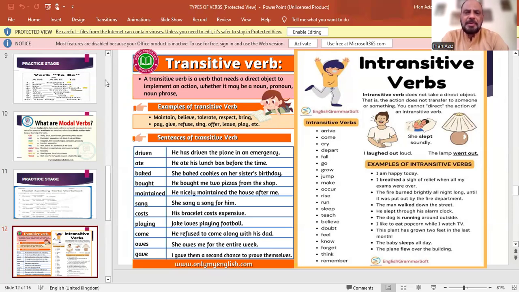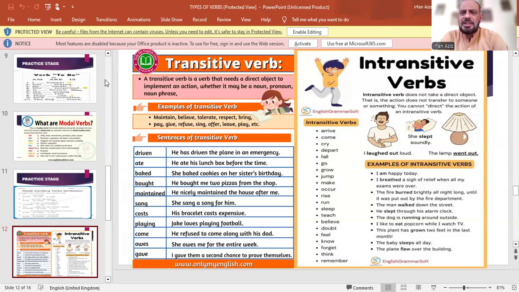Like some examples: driven, he has driven the plane. So plane is the object. Ate, he ate his lunch box. Lunch box is an object. Baked, she baked cookies on her sister's birthday. So cookies is used as an object. We can't complete any kind of sense without adding an object with the transitive verbs.